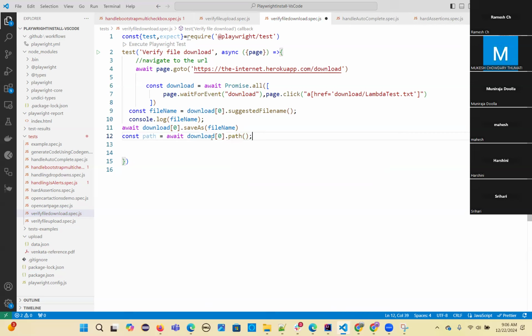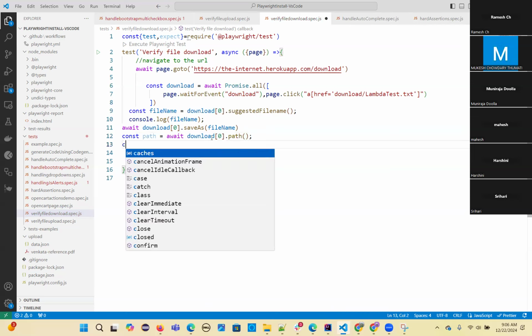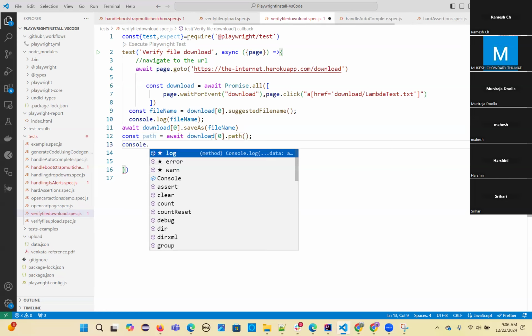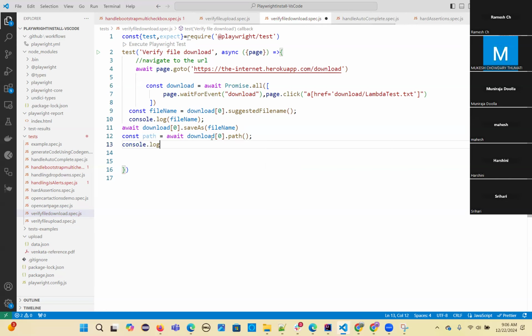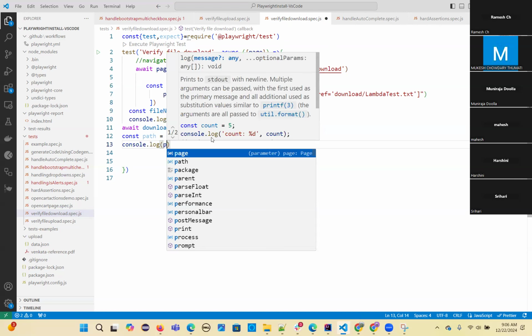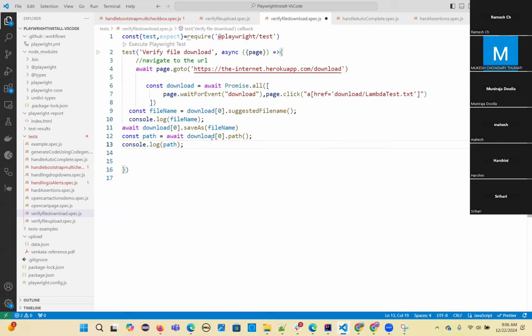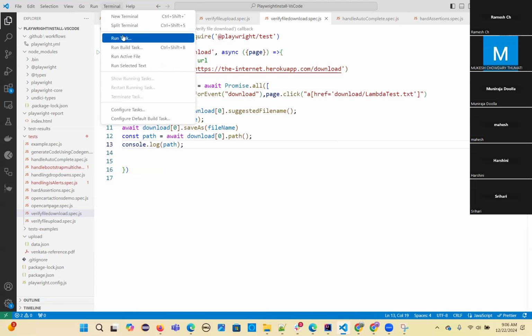So this is the one. And if you want, you can print that file path, console.log, you can just give path. That's it, guys. So let's execute this quickly, and we can close for the day.